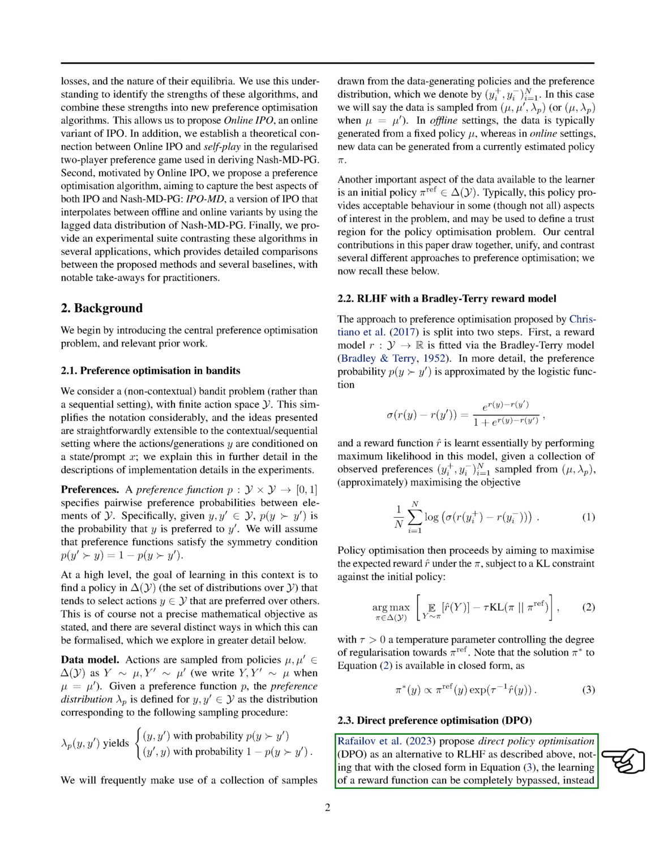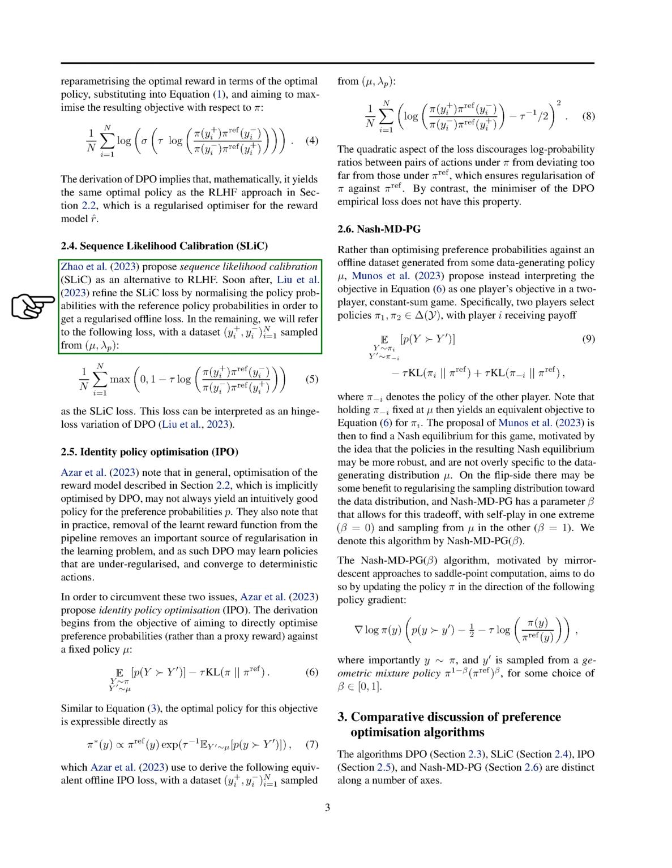Additionally, we propose sequence likelihood calibration, SLIC, as another alternative to the initial method. We refine the SLIC loss by normalizing the policy probabilities with reference policy probabilities to obtain a regularized offline loss. Furthermore, we introduce identity policy optimization, IPO, to address potential issues with DPO. IPO aims to directly optimize preference probabilities against a fixed policy, ensuring regularized policies by discouraging large deviations in log probability ratios between actions.